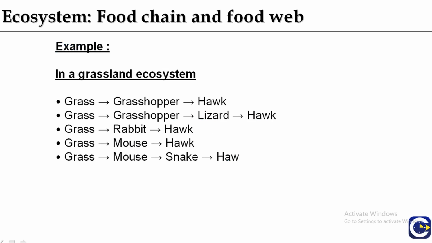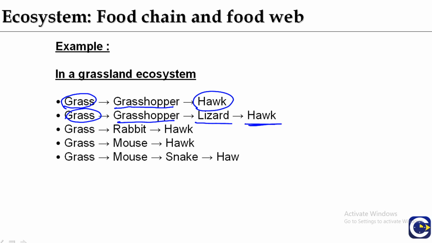For example, in a grass ecosystem, the food web can be understood like this. Grass is the producer present at trophic level 1. It is taken up by grasshopper as food. Then grasshopper is taken up by hawk. Grasshopper is also taken up by lizard, and lizard is taken up by hawk.